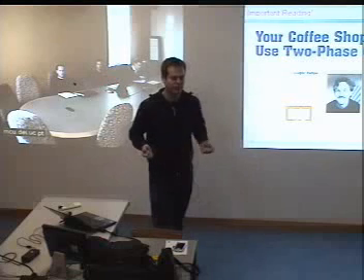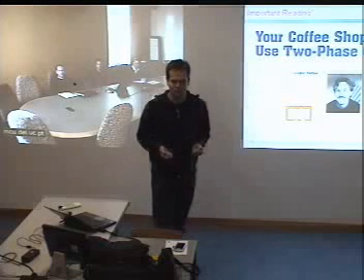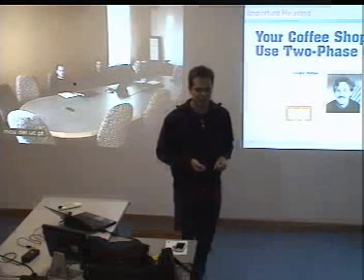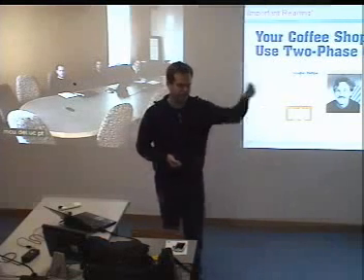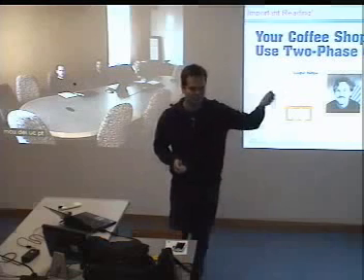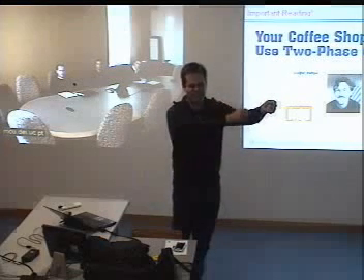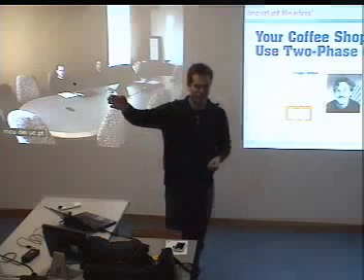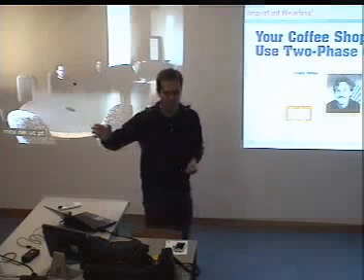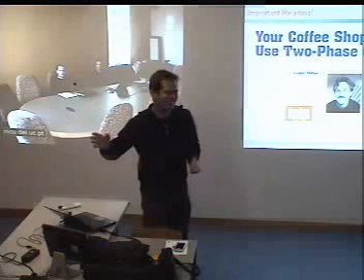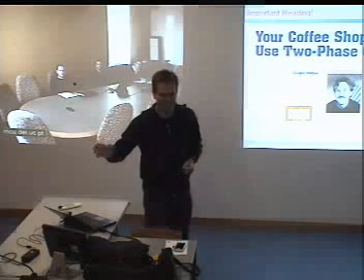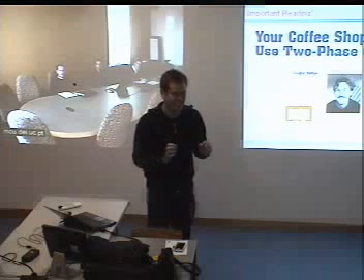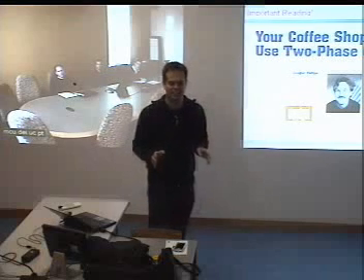Imagine if you used a two-phase commit protocol in a coffee shop. What that would mean is that you'd go to the cashier and say, I want a coffee, and you'd give her the money, but you wouldn't let go of the money, and the cashier would also lock on the money. Then you'd ask for the coffee and they would start to make the coffee. But the money would be there in place while they were making the coffee, and at a certain moment in time, everything would change hands.